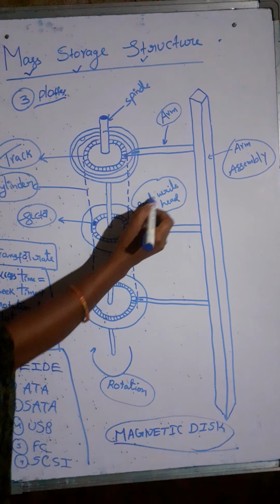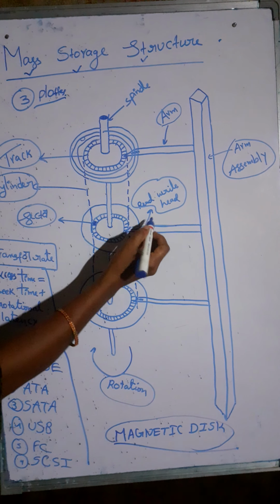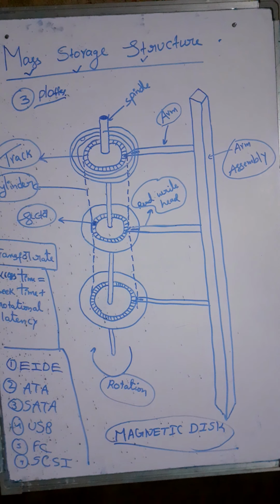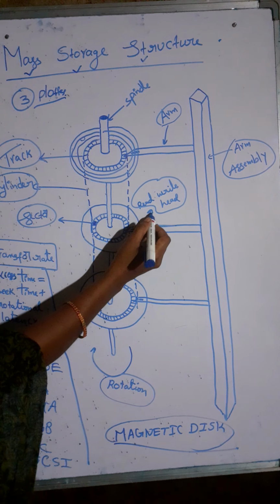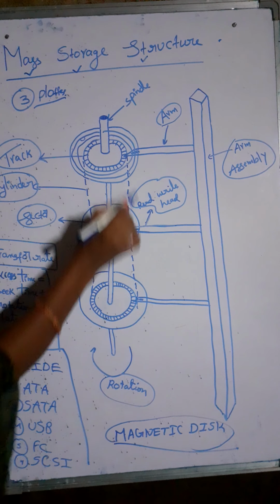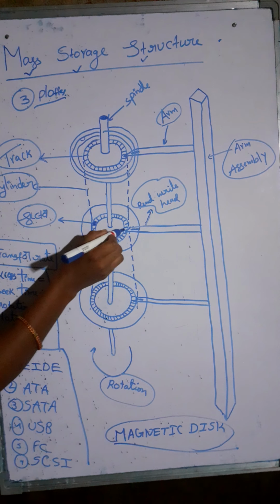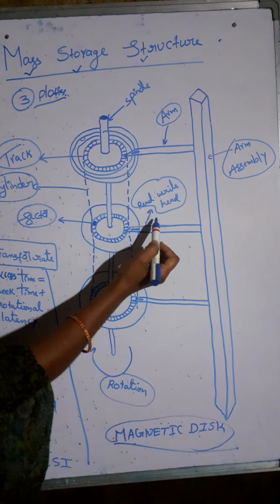This is called the read or write head. If you want to read or write anything on the platter, then we can record it magnetically by using the read or write heads. By using these heads, you can record the data magnetically onto the platter.